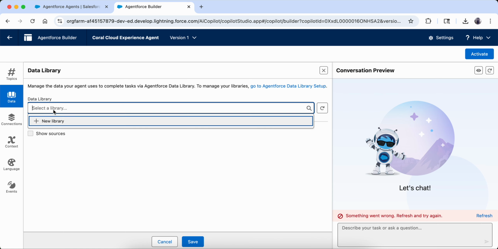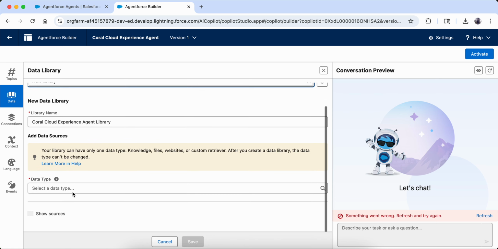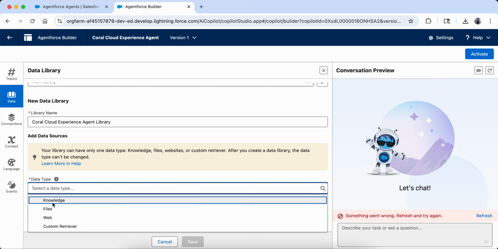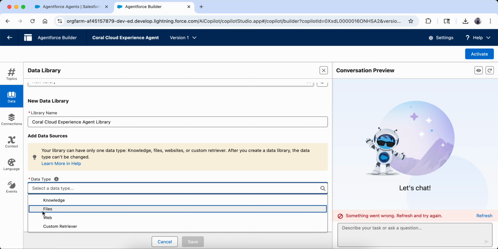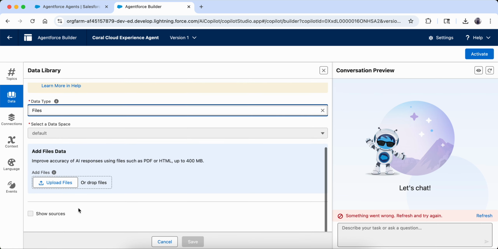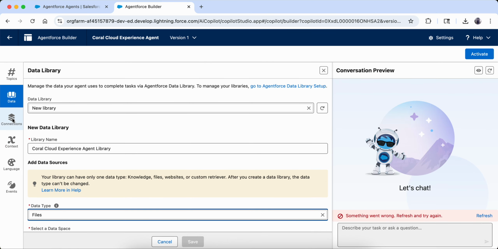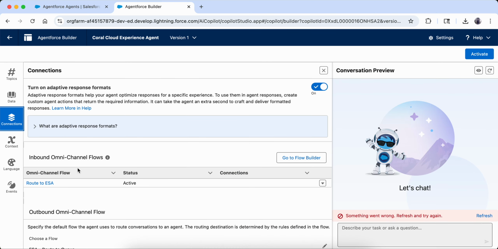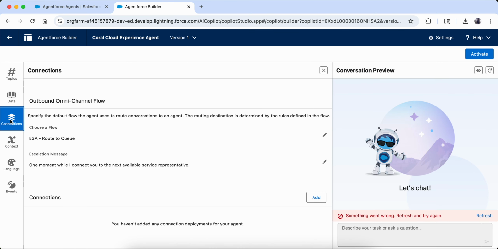This is the data. Okay, so we can choose a data library from here. It will ask which type of data we want: knowledge, files, or web. Okay, what all data library we want. For example, files, so we can upload any file here. Like that we can also have a data library. Then connections, so it is asking.